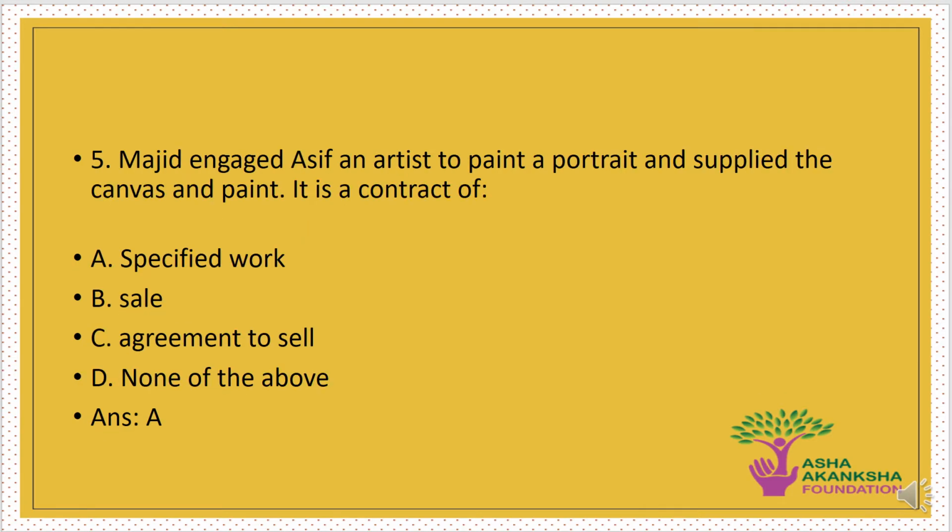Next question is: Majid engaged Asif, an artist, to paint a portrait and supplied the canvas and paint. It is a contract of what nature? Options are A. Specified work, B. Sale, C. Agreement to sell, or D. None of the above. The correct answer to this question is option A. That is, this is an example of specified work.